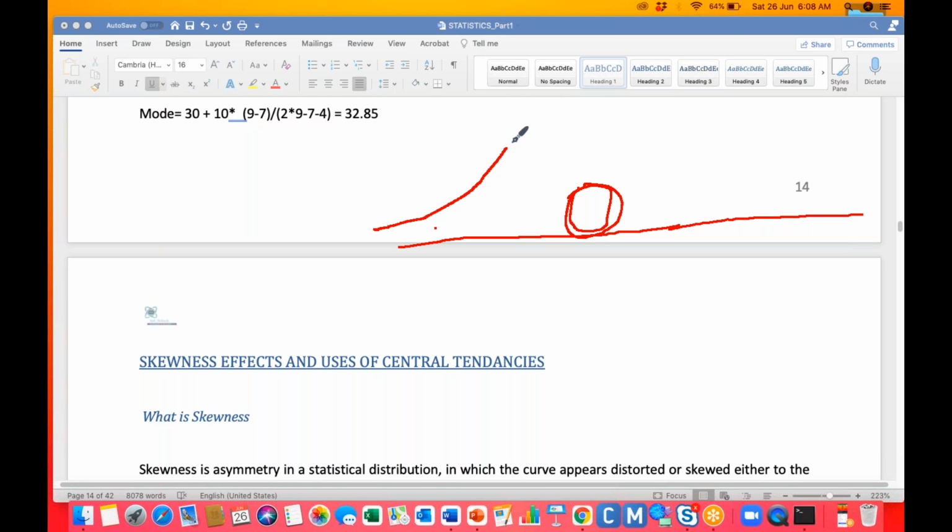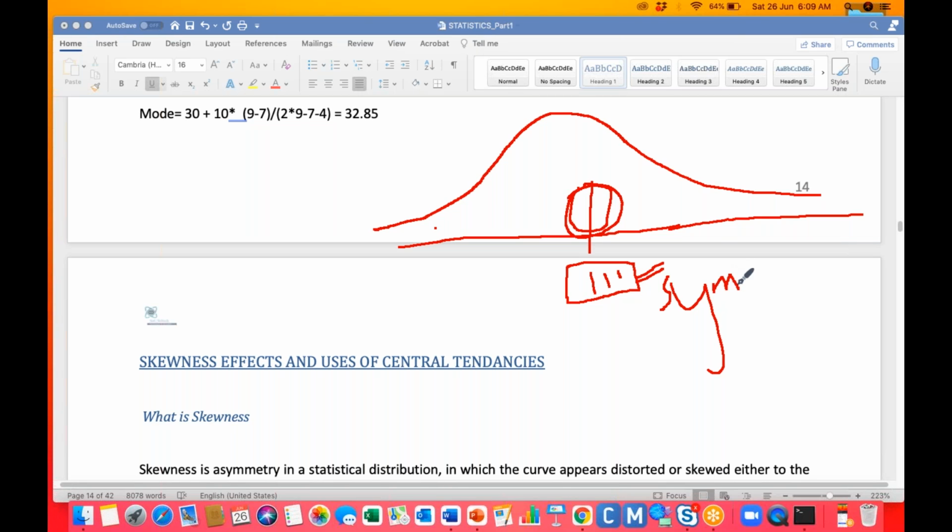The graph will look something like this. In this situation, the mean, median, and mode will all be the same. Then that will be a symmetric distribution. Understood?